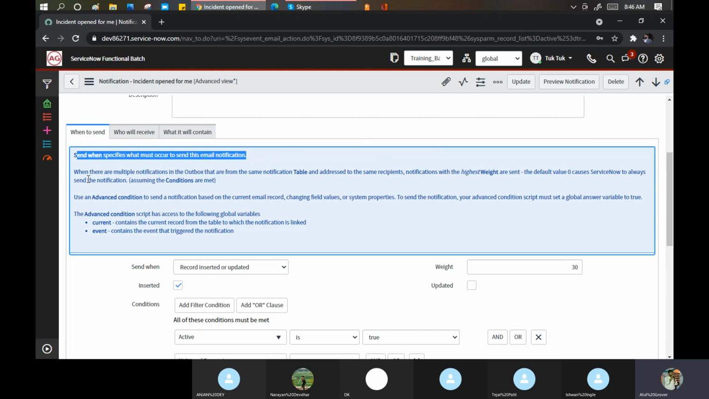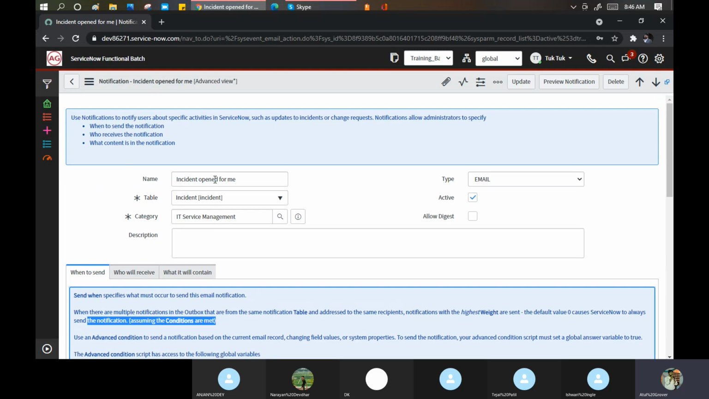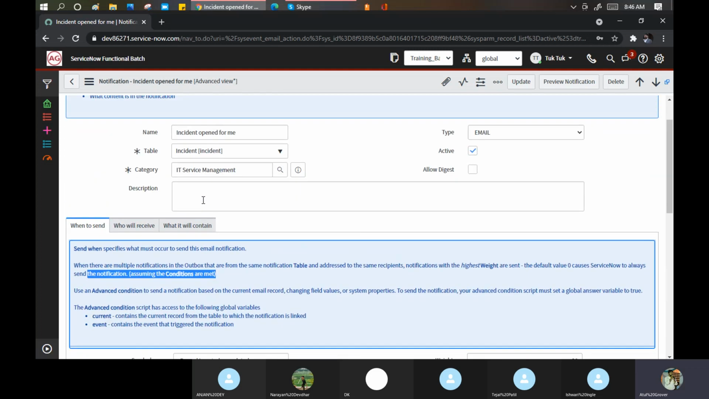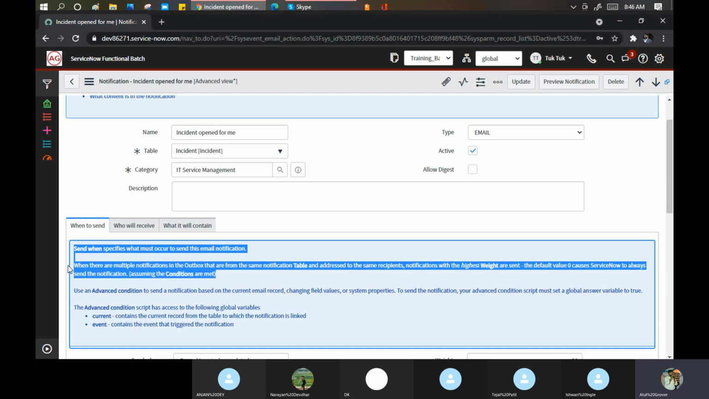Okay. So when there are multiple notifications in the outbox from the same notification table addressed to the same recipient, the highest weight is sent. Default is 0, which tells ServiceNow to always send the notification, assuming conditions are met. What they're saying is, suppose I created multiple notifications on an incident table. Then these notifications will get a weightage as well, and according to that, they will send it. This is a new point they added actually, some background condition they added.